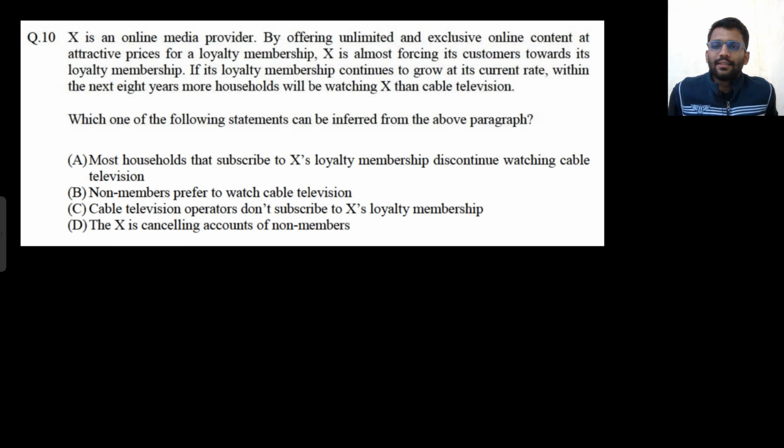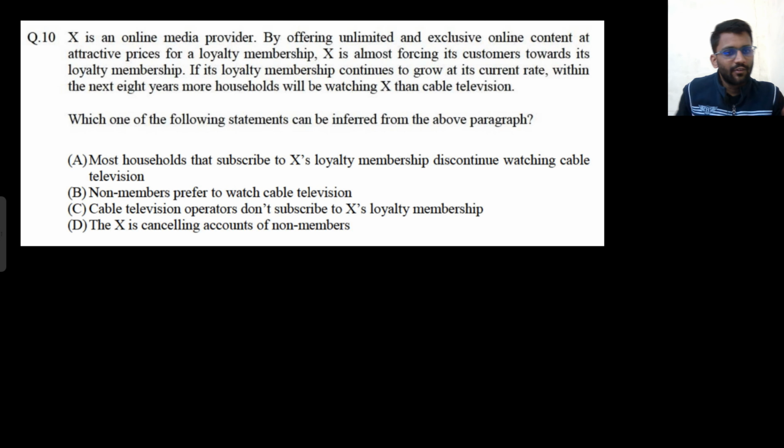If its loyalty members continue to grow at the current rate, within the next 8 years, more households will be watching X than cable television. So they are saying that if it continues to grow like this, within 8 years people will not be watching cable television. They will be watching this platform X. We can think of that platform as Netflix, providing online content at very attractive prices.